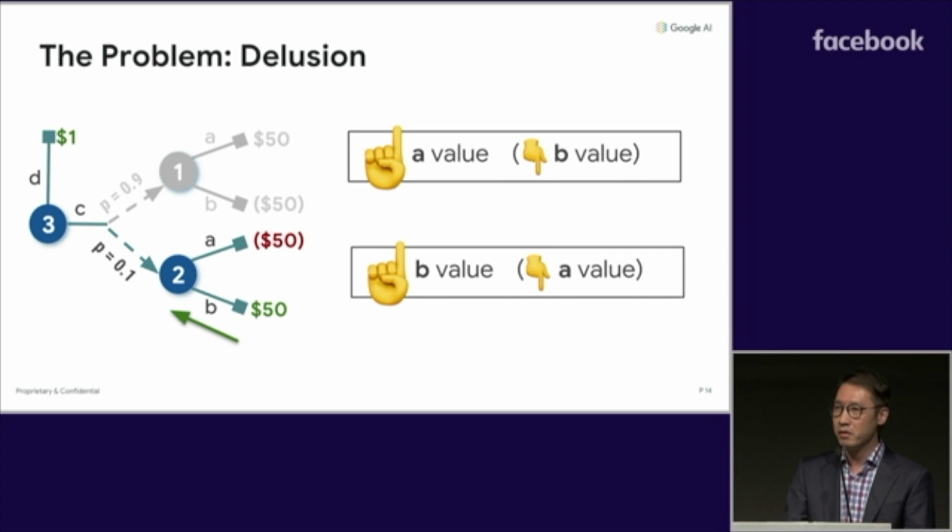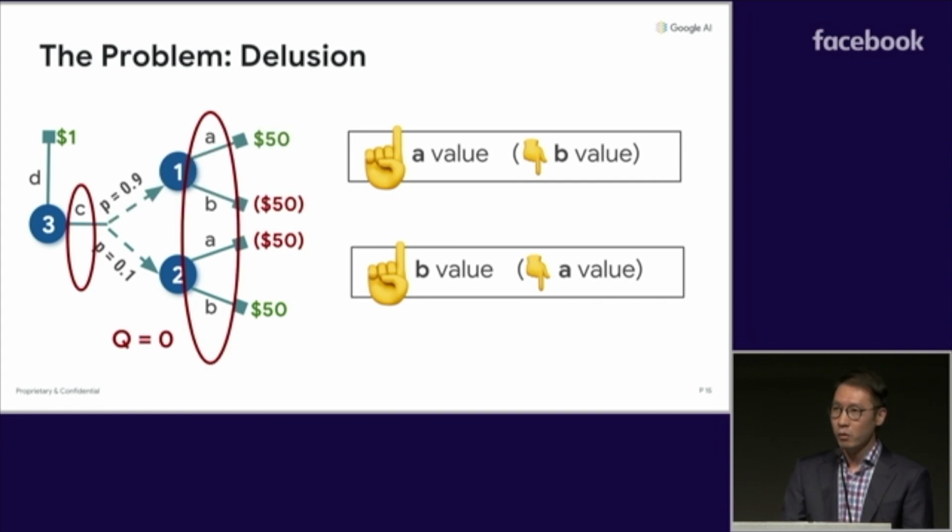And likewise, if we increase B's value in one state, we increase it at the other, and we push down A's value in both states. Well, it's easy to see that this tension causes the stochastic approximation nature of Q-learning to converge to a compromise value for actions A and B with a Q value of 0. This implies that action C also gets a Q value of 0.